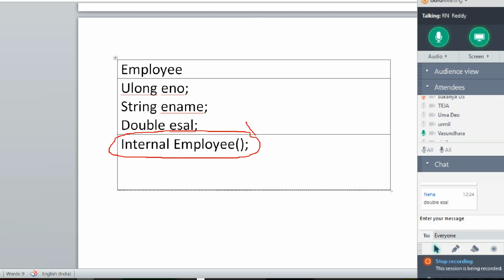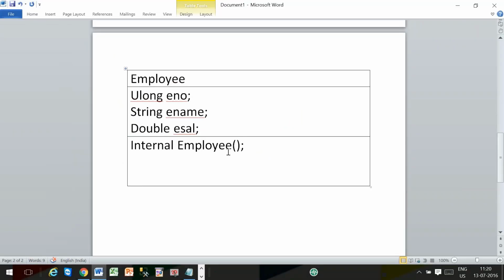Hello. What is this? It's a constructor. Which constructor? Default. User. A user-defined parameterless constructor, a user-defined default constructor. Okay, default is a parameterless constructor.